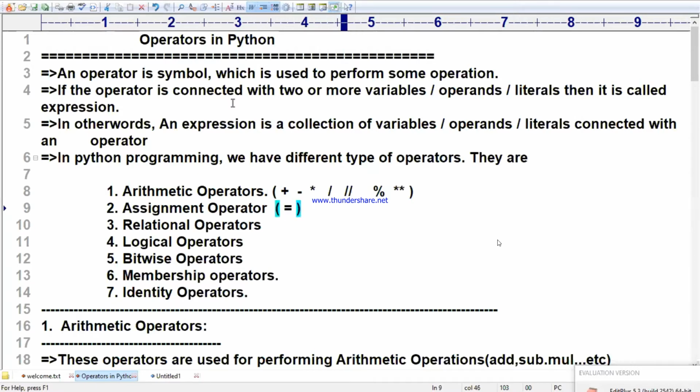Assignment operator, we already discussed: single line assignment, multi-line assignment. Relational operators we discussed: greater than, less than, equal to, not equal to, then greater than or equal to, less than or equal to. Now we are going to enter into the logical operators.